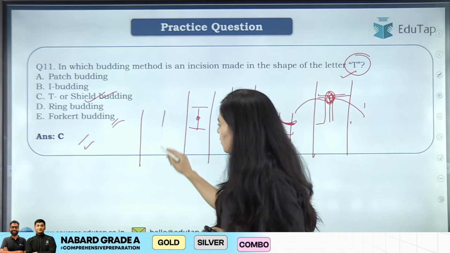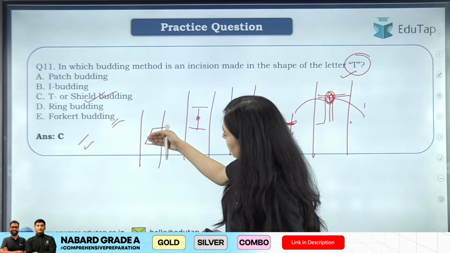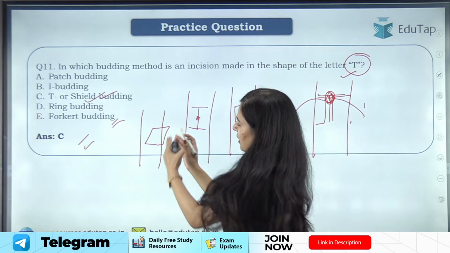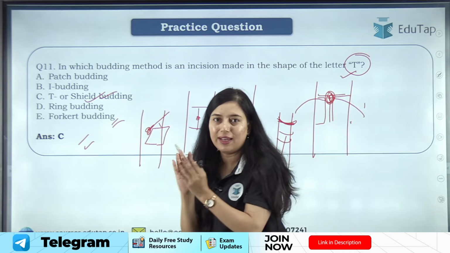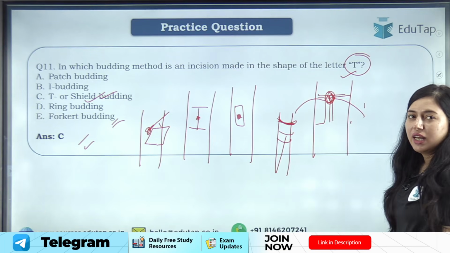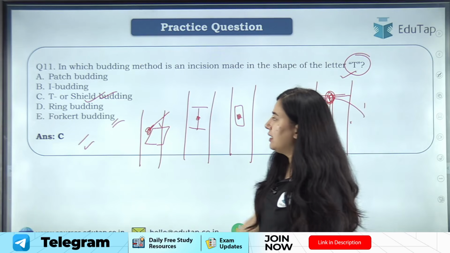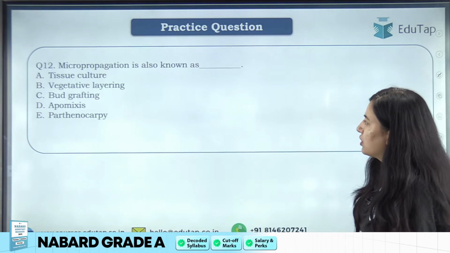What is forked budding, students? This is the forked budding. You remove the bark from the stem and then place the bud here and then close it. A flap-like opening is made. So these are different methods of budding. And for this question, the right answer will be T or shield budding. Clear? Okay, next is: micropropagation is also known as?